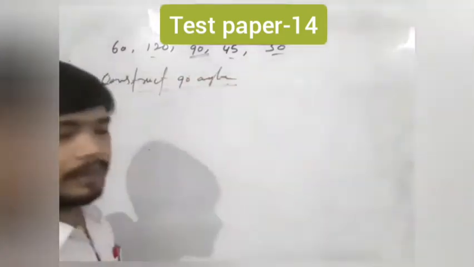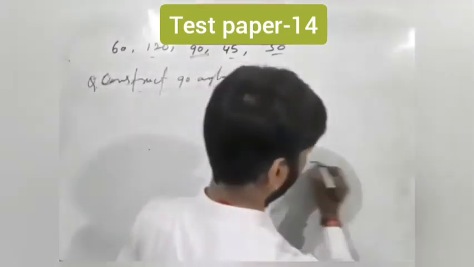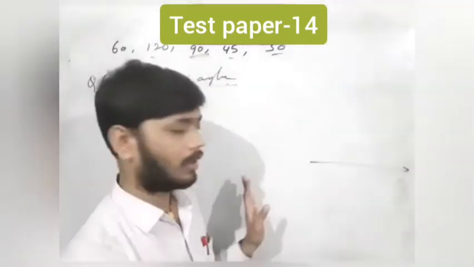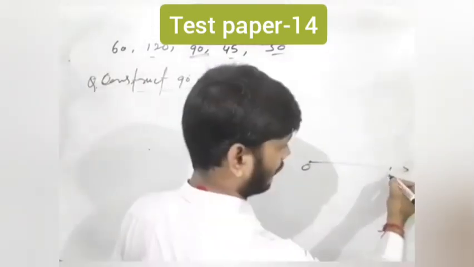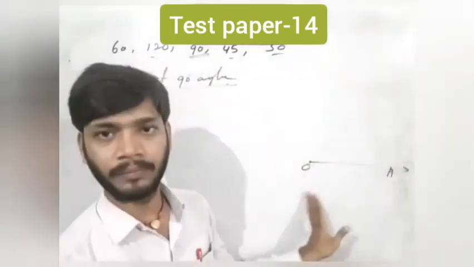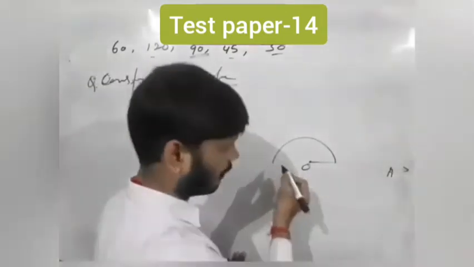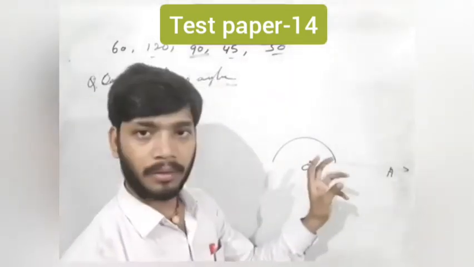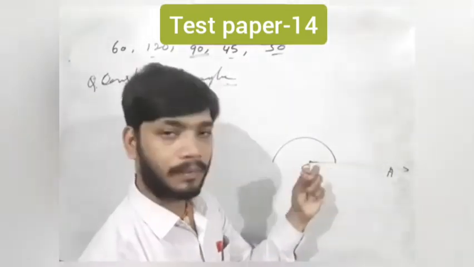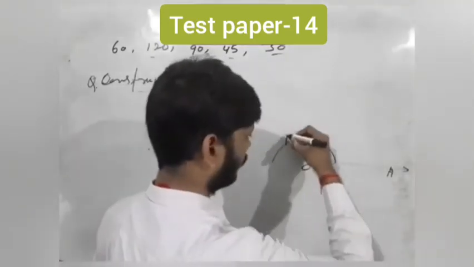For constructing a 90 degree angle, students, first of all, similarly, draw a ray, its name OA. OA is a ray. And students, again draw an arc of any radius. Without changing the expansion of the compass, cut the arc at this point.